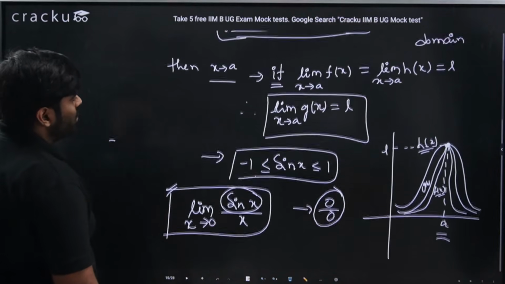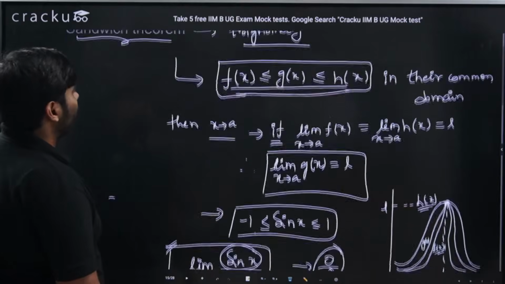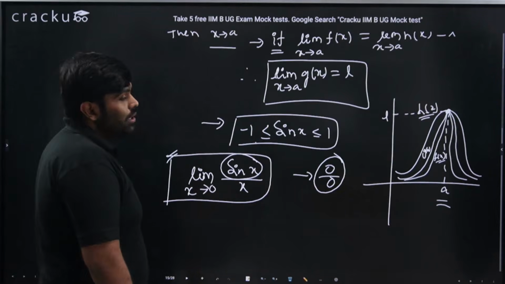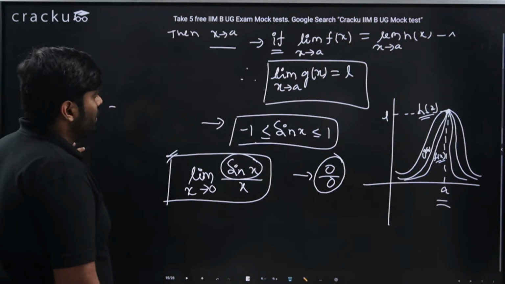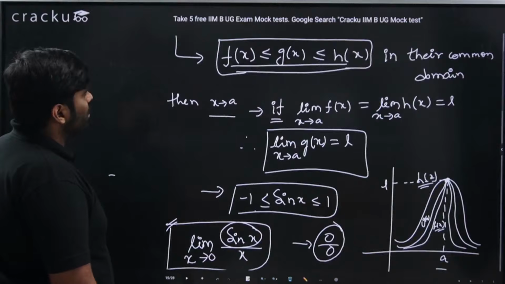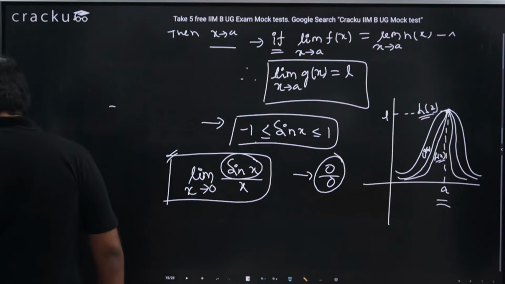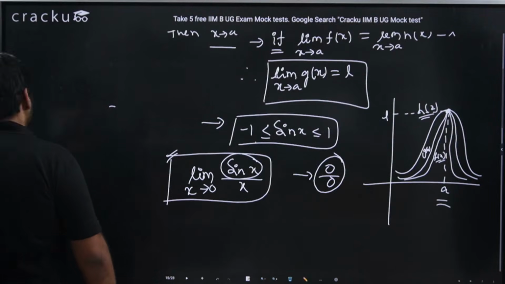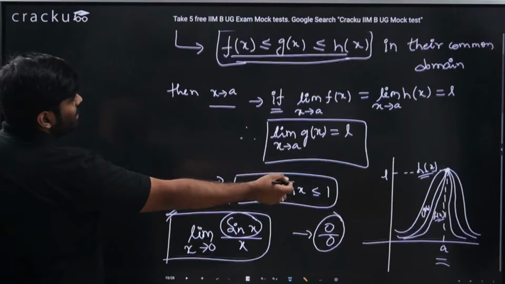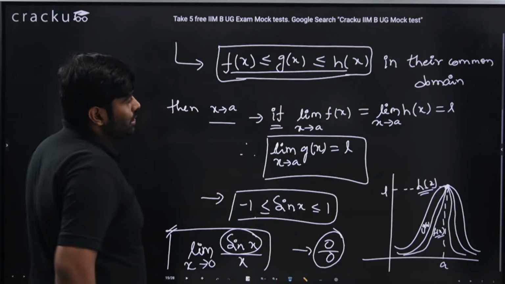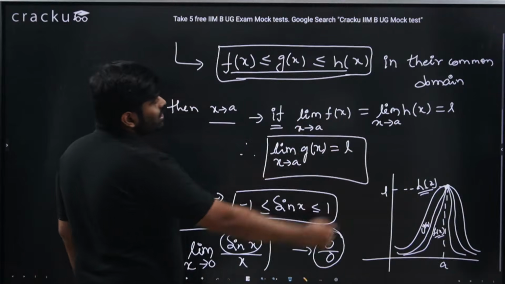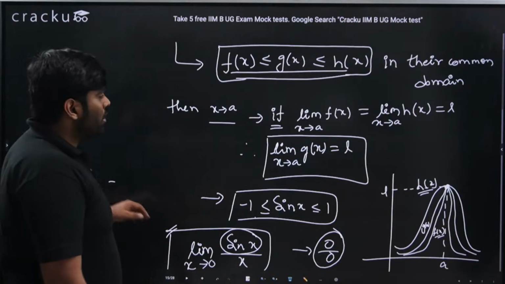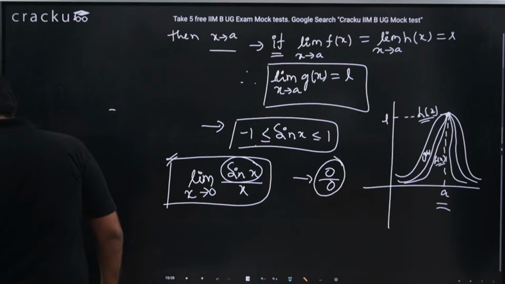We'll just wait for your response so that I can move forward and take up one interesting topic on the same sandwich theorem, where usually I'll pose you a question on functions. You have to think a bit how it turns out to be. Is that clear, guys? I'm unable to see any comments now. I think there's a delay in how these things are working. So this graphical argument says that if this inequality holds in their common domain and the limits coincide at a common value L, then the limit of g of x should be equal to L.